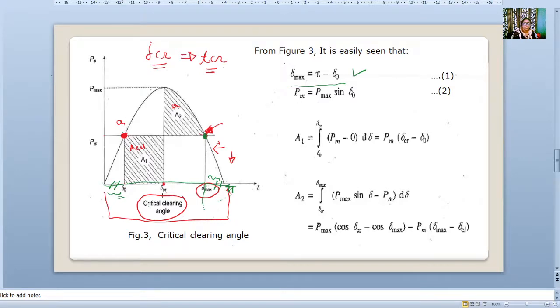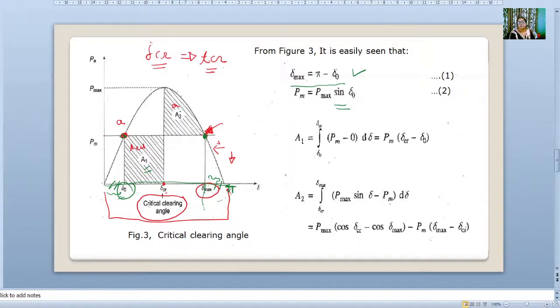Then PM at this point is P max sine of del 0. The angle is del 0. So how to find out A1? Area A1 is the accelerating area, because this is a generator, this is mechanical input, and electrical output is 0, so this will be acceleration. In case of a motor it will be reverse, this will be deceleration. Here PE is greater than PM, so it is deceleration.